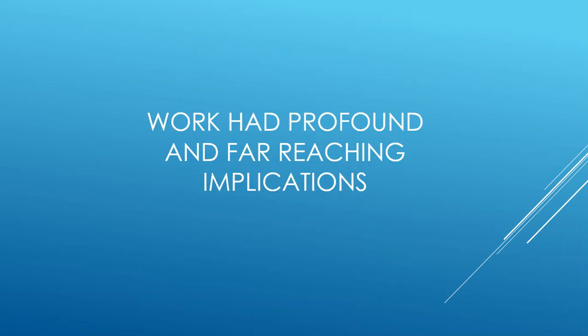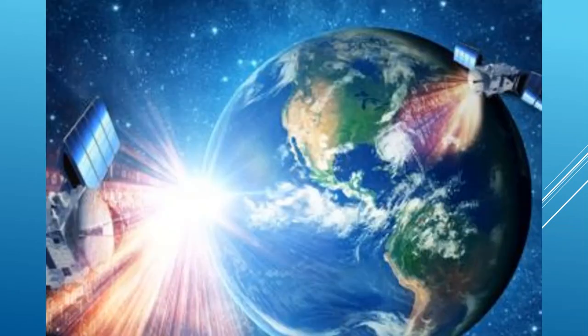Number 10. His work had profound and far-reaching implications. Albert Einstein's scientific theories accelerated the development of the world like never before, and he gave scientists the tools to mold almost every observable aspect of life as we live today. From nuclear energy production to synchronization of GPS satellites to computers to many everyday consumer products, all can be traced or linked to Einstein's work.